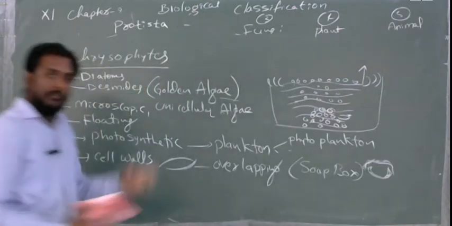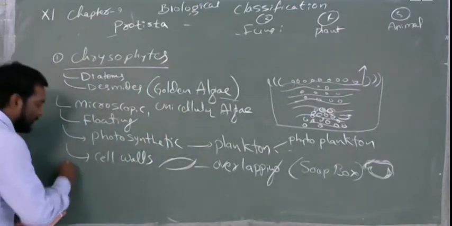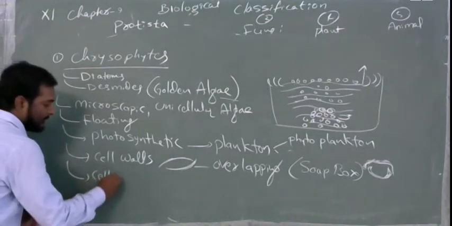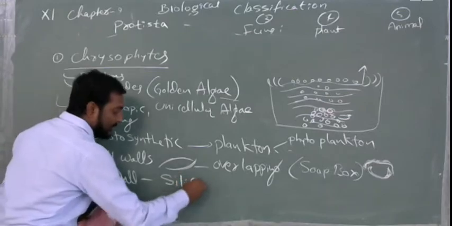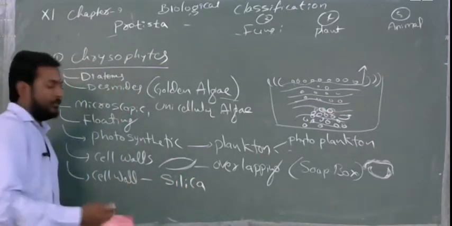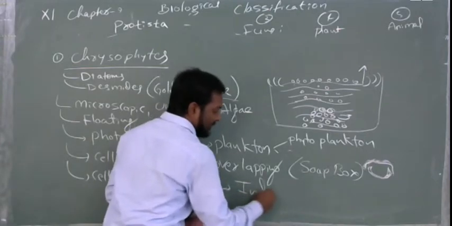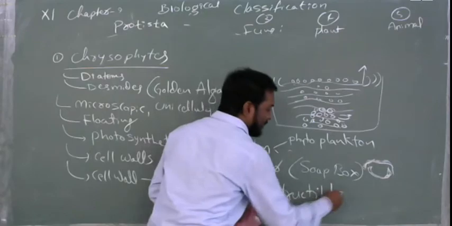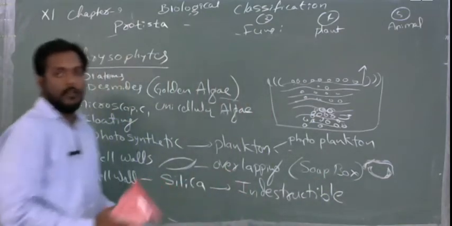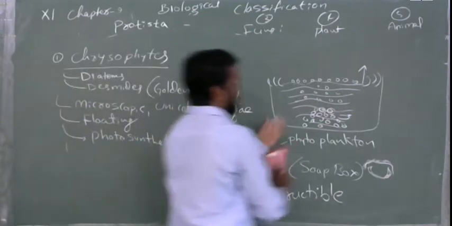Moreover, they are surviving in the ocean with many chemicals, nutrients. So their cell wall will generally be made up of silica. Silica is just like soil, it's very tough. Because of this tough nature, they will be indestructible. It means very tough to destroy, very tough to damage. Clear? So this is about them. So these are all diatoms.